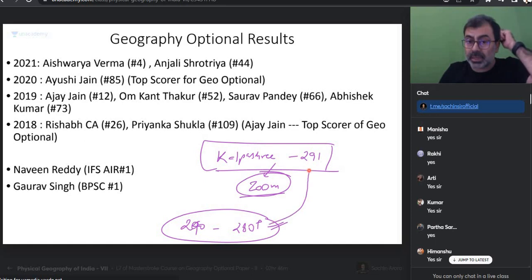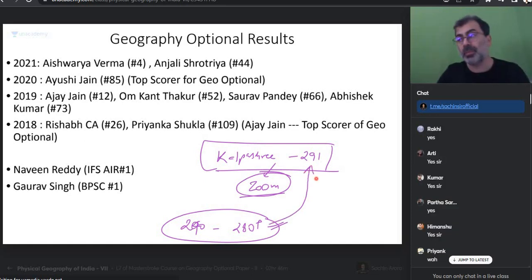And she comes from a reserved category and is a very meritorious student. She was rank 1. She's from Navodaya school. She was rank 1 in 10th standard, rank 1 in 12th standard. She did her engineering, electronics. Then she was with Wipro. She left the job. She said, I could not do justice to both of them. Then she came to Delhi as a Karnataka state sponsored student. She did coaching for 2 years in Delhi. And she lost all her confidence.